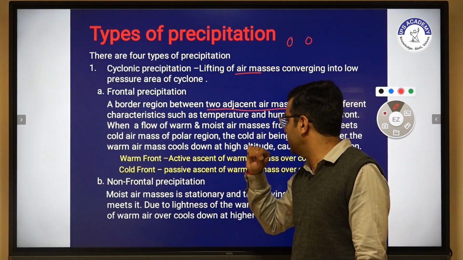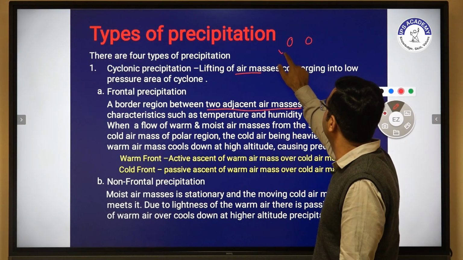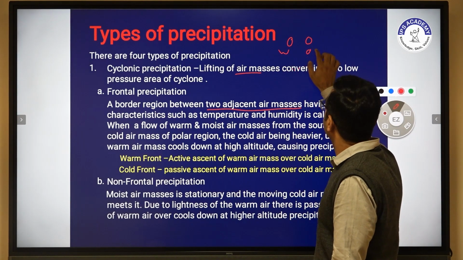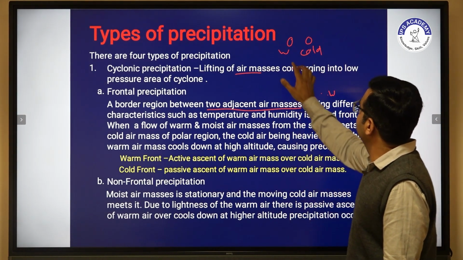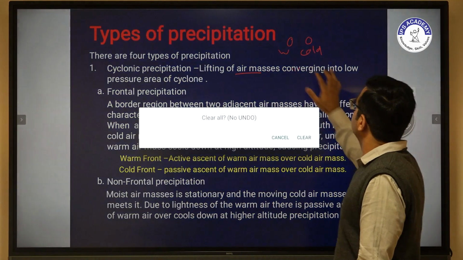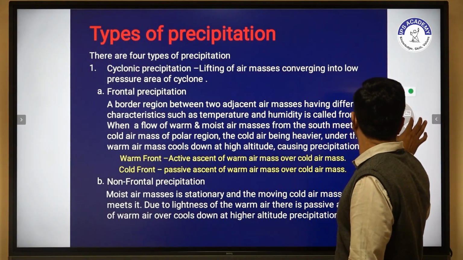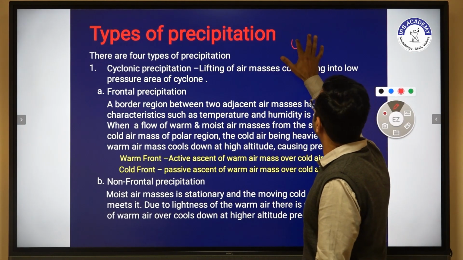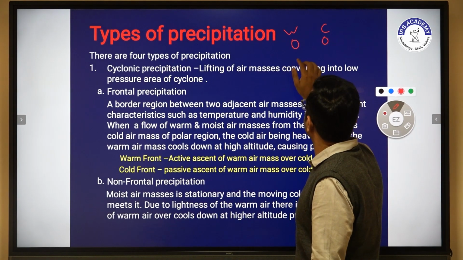So what is a warm front? This one is warm air mass and this one is cold air mass.